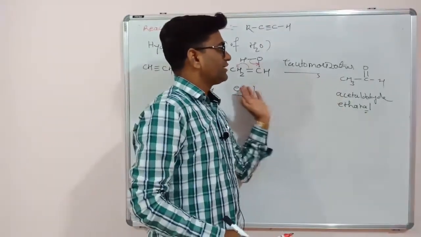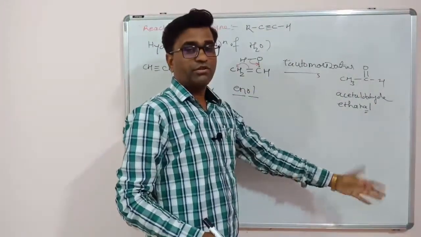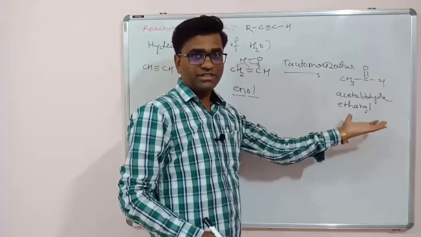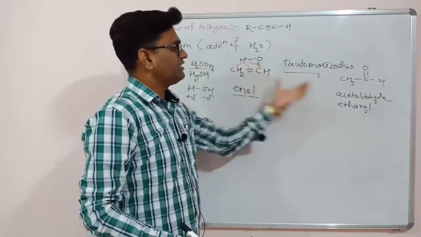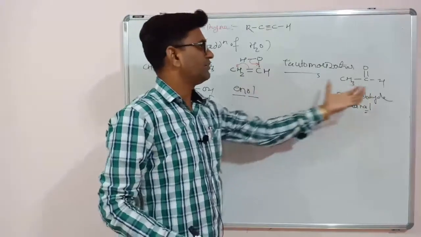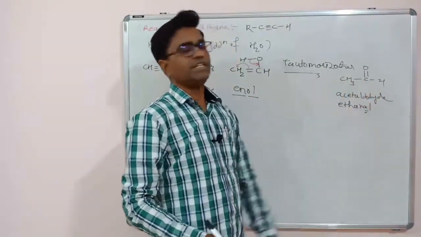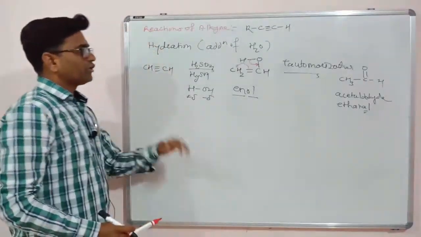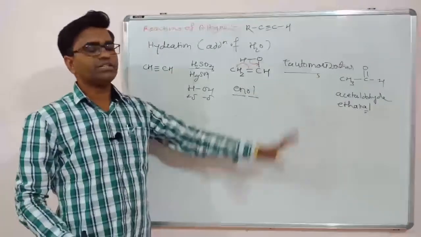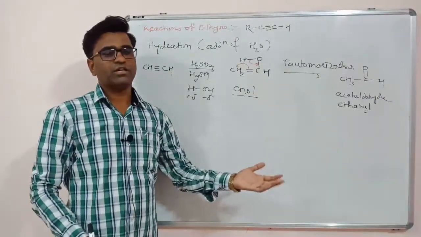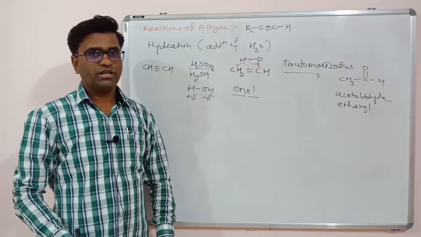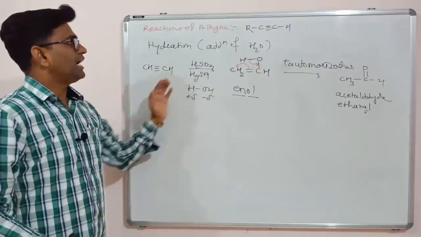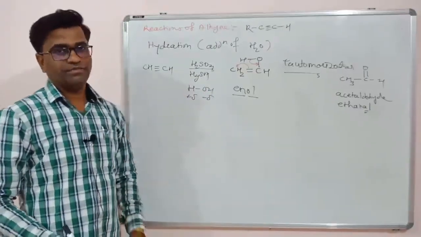So that will get tautomerized, converted into another isomer. What is an isomer? Same molecular formula, different structural formula. See here, just different in structure. Enol is converted to acetaldehyde, so acetaldehyde is the product. After tautomerization, enols are converted to carbonyl groups, maybe aldehydes or maybe ketones. This type of reaction is called hydration of alkynes.